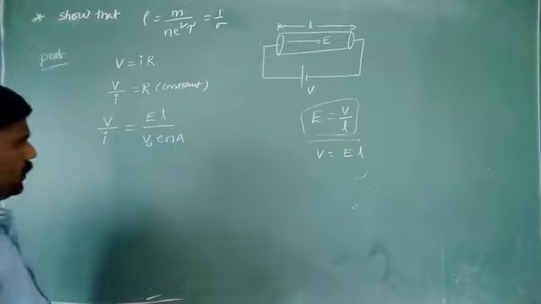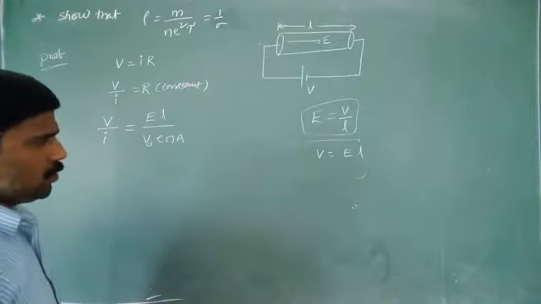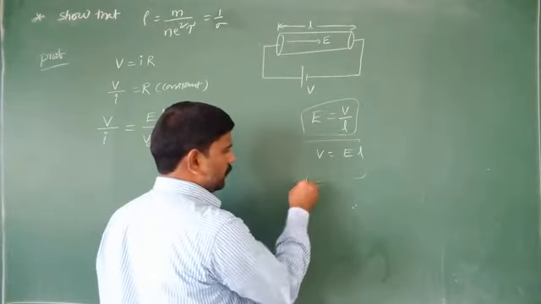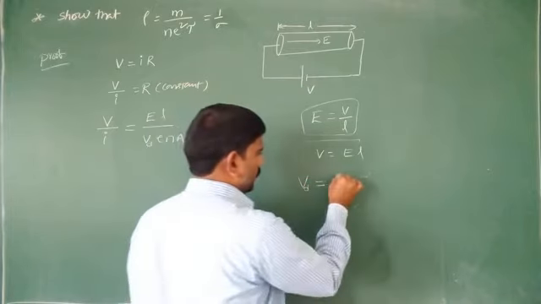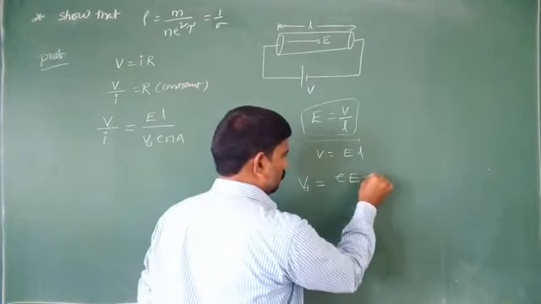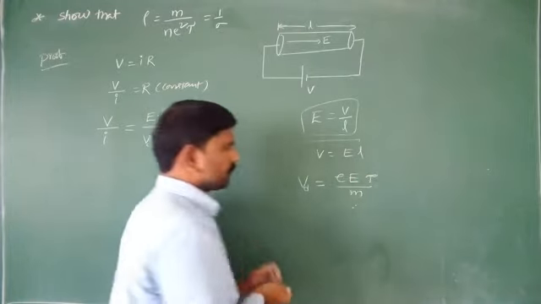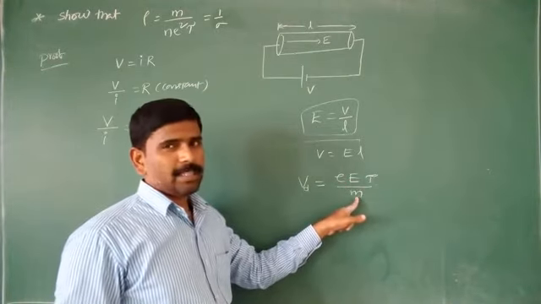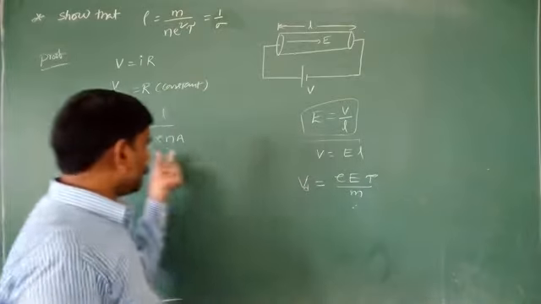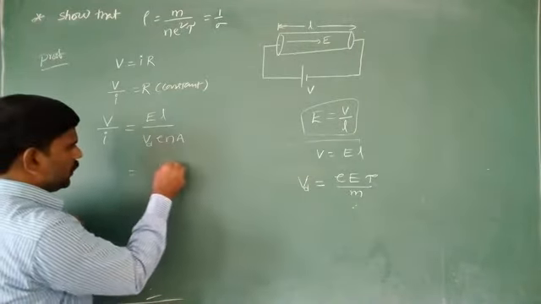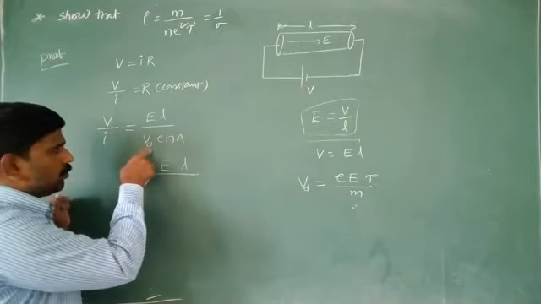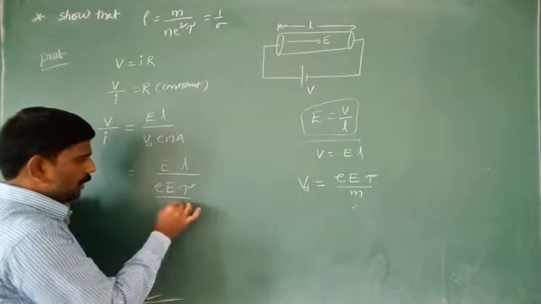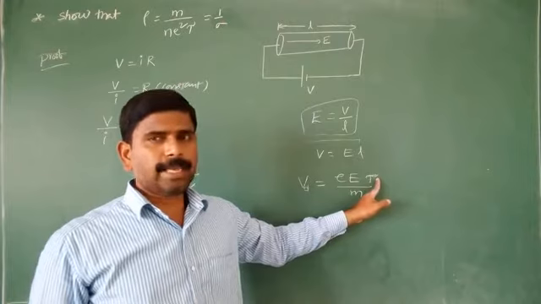One more thing we know is that the drift velocity, which we already derived, is Vd = e E tau by m, where m is the mass of the electron and tau is the average relaxation time.